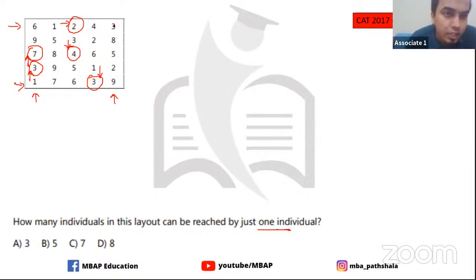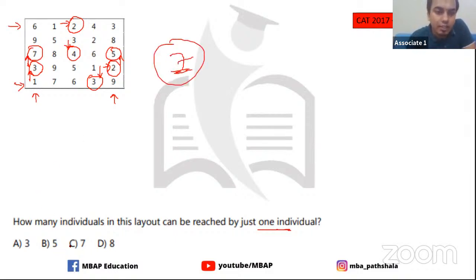If I go here, in 3, no 4, no 8, no one can come here. In 8 I see that 3 can come here, 5 can come here. In 5 I see 8 cannot come, 6 cannot come, only 2 can come. So only one person here. In 2, again only one can come from here, neither 5 can go nor 9 will come. And in 9, 2 can come, 3 can come. Perfect. So exactly, we have 7 numbers. That is the answer here.